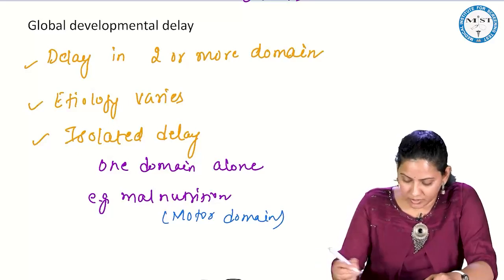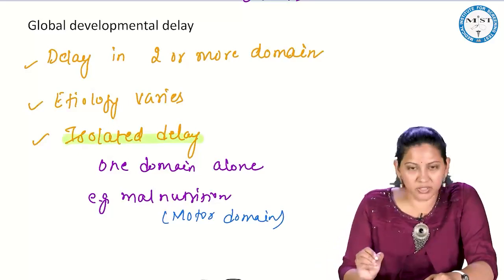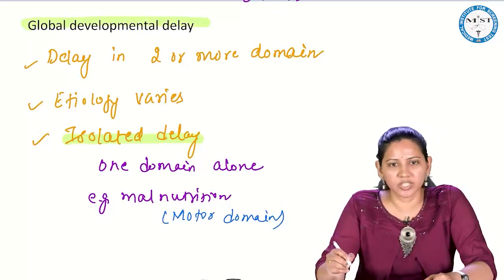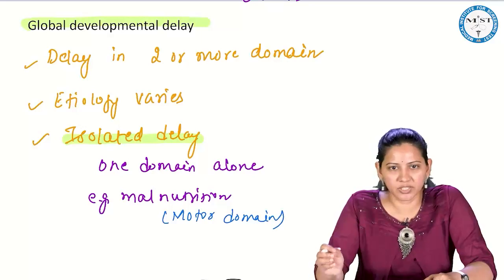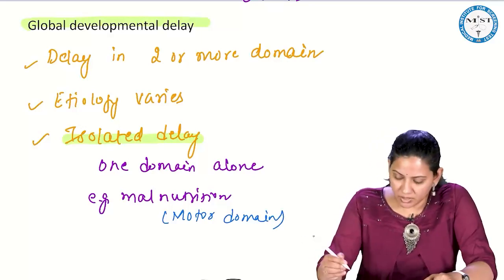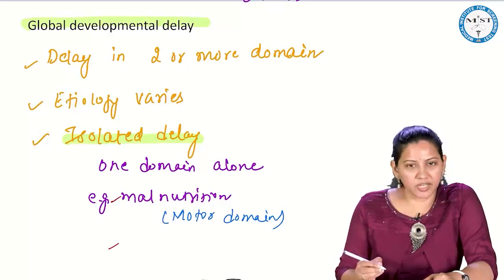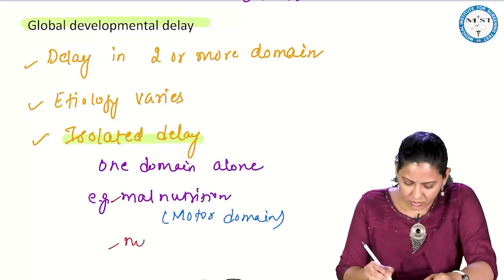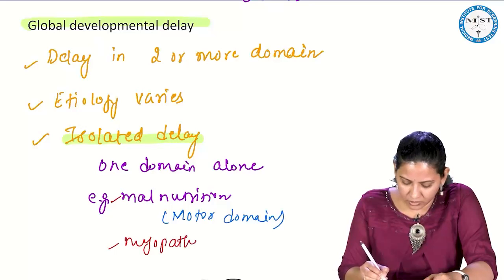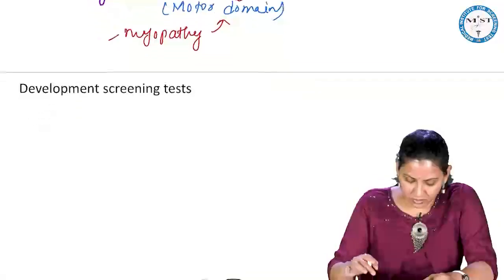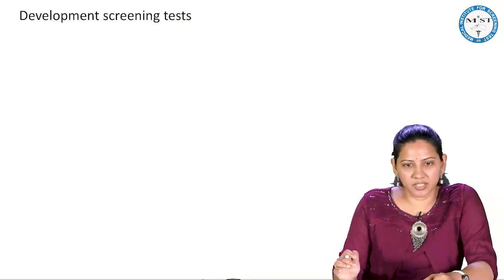So now you understand why you should know whether it is an isolated delay or a global developmental delay, because the etiology varies with the type of the delay. Like you have malnutrition, another thing is myopathies. So even in muscle disorders, there will be motor delay alone. Understand?